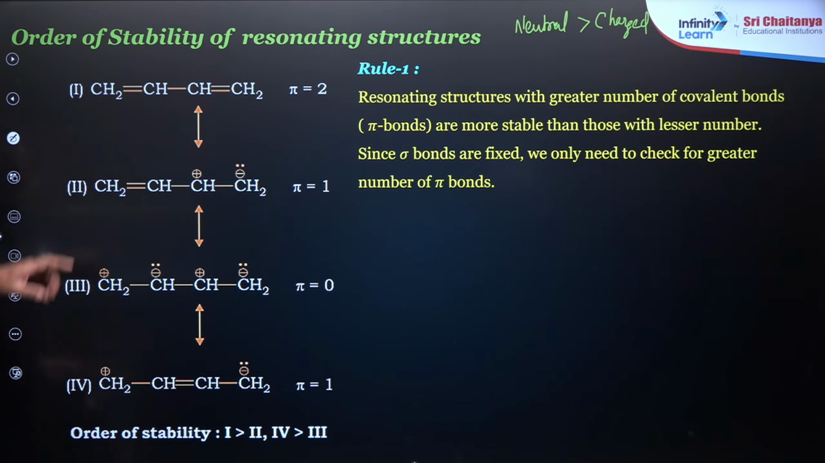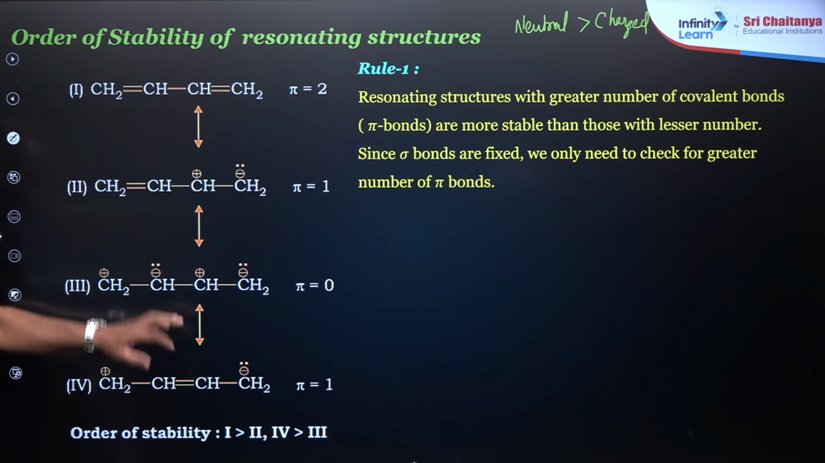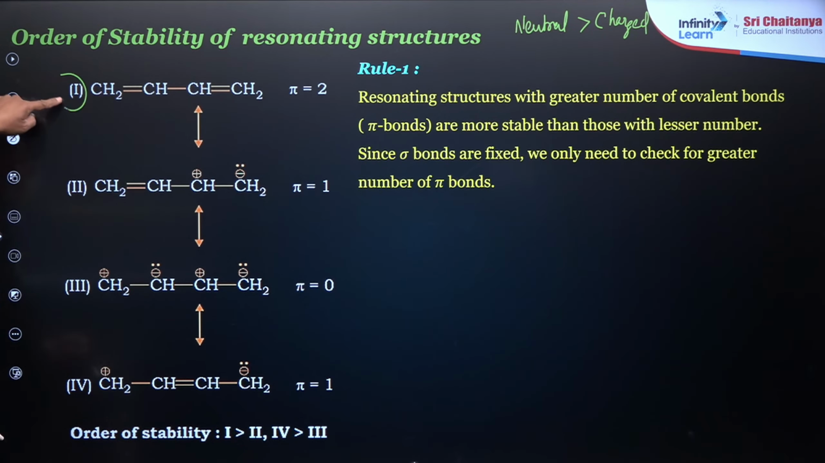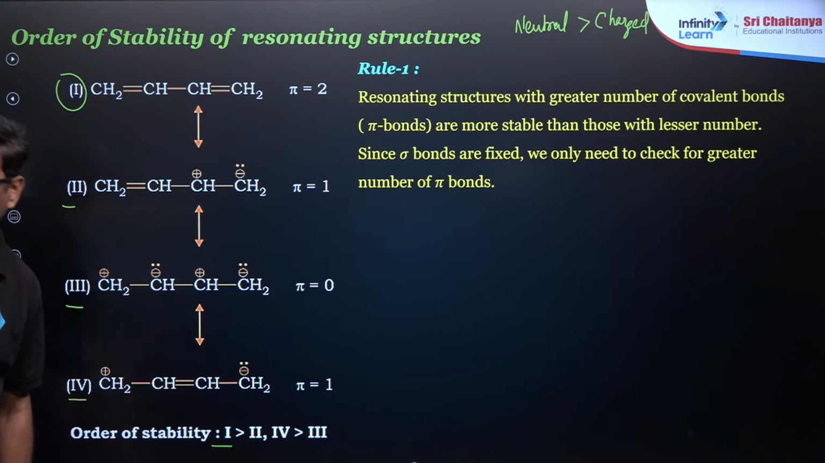You can see this is the structure, and this is the structure, and this is the structure; various structures are there. This is a neutral structure and these are all charged structures. So the neutral structure is always greater than the charged structures.